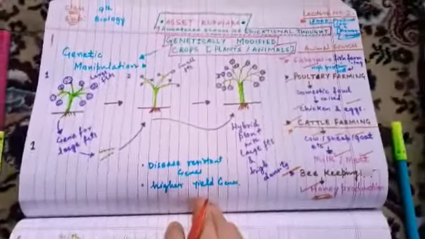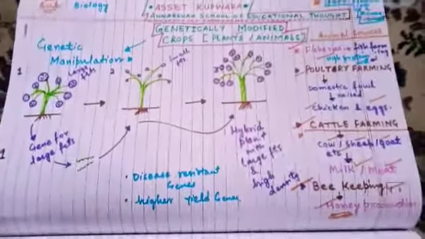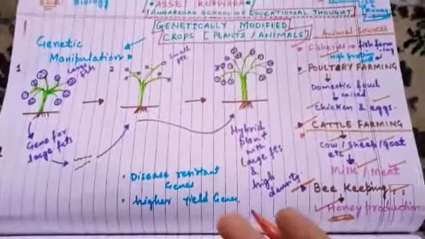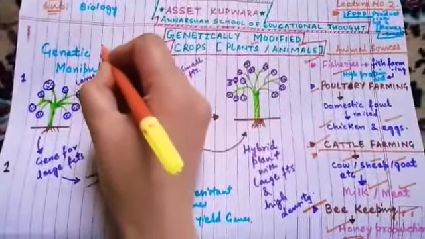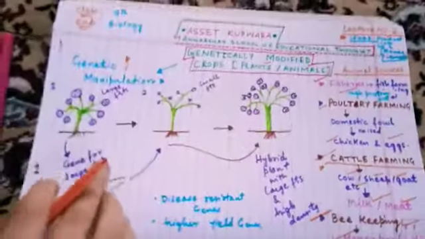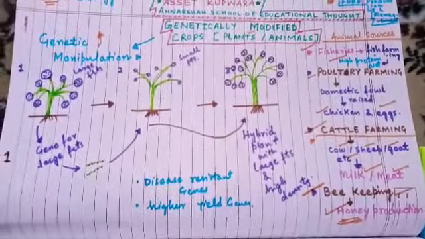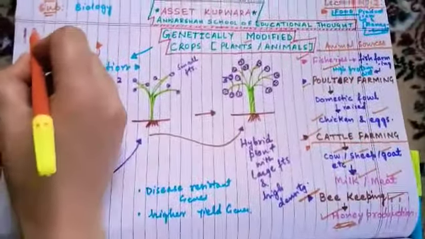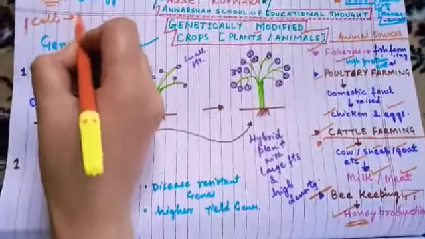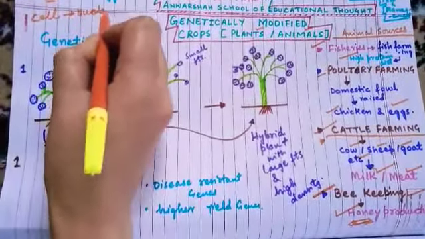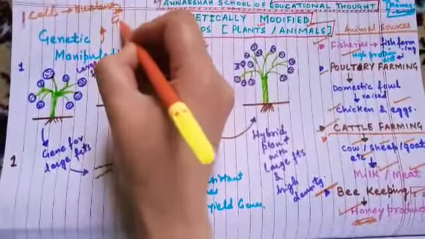Now coming to genetic manipulation. What does genetic manipulation mean? This may be a new term for you, or you may have heard it. If you have heard about it, then that's good, you will understand it better. You all know that every living organism is made up of cells. A cell contains a nucleus. The nucleus contains genes.